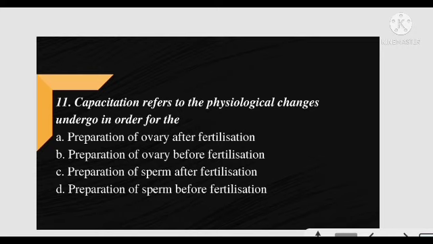Capacitation refers to the physiological change undergone in order for. Why is capacitation done and where is it done? And the correct answer is option D, for the preparation of sperm before fertilization. Next question.